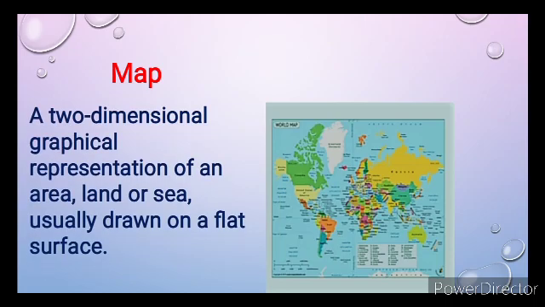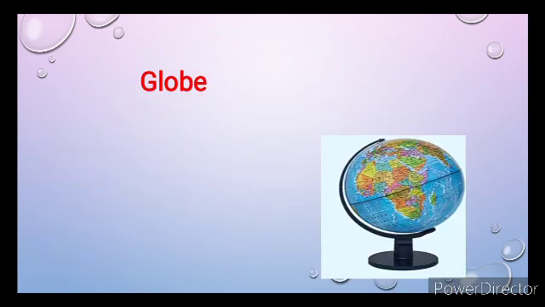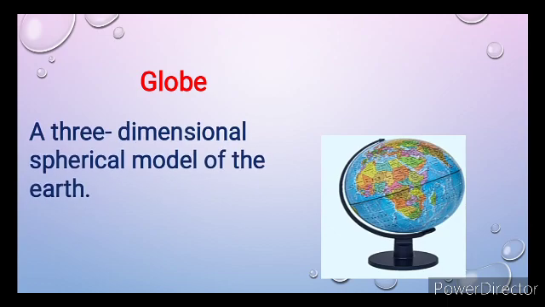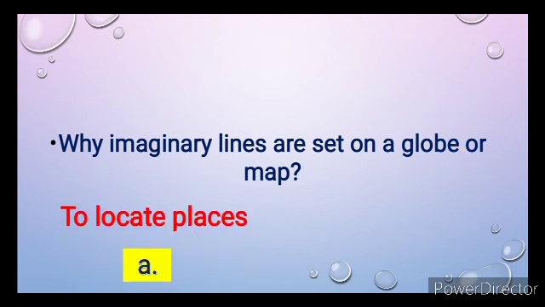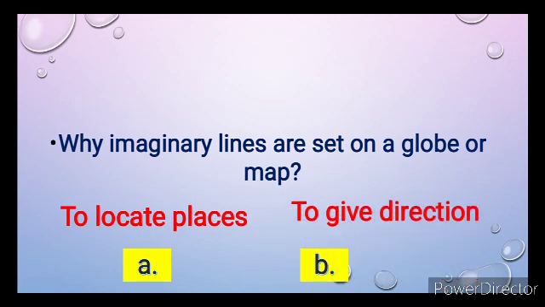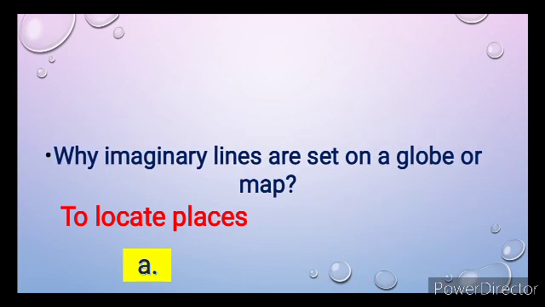A map is a two-dimensional graphical representation of an area, land, or sea, usually drawn on a flat surface, while a globe is a three-dimensional spherical model of the Earth. Why do you think imaginary lines are set on a globe or a map? Is it A, to locate places, or B, to give direction? Very good. Imaginary lines are used to locate different places on the Earth.